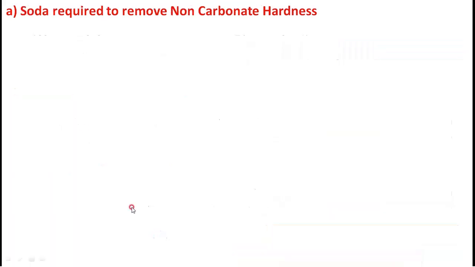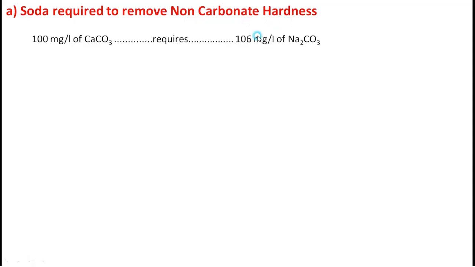This is the total. Now coming to soda required to remove non-carbonate hardness. See here, for non-carbonate hardness it is not mentioned which type it is, whether it is MgSO4 or MgCl2 or CaSO4 or CaCl2, we don't know. But it is directly given as non-carbonate hardness. Therefore, of course, all the hardness will be expressed in terms of CaCO3 only. Therefore, I will consider the soda required in terms of CaCO3 only.